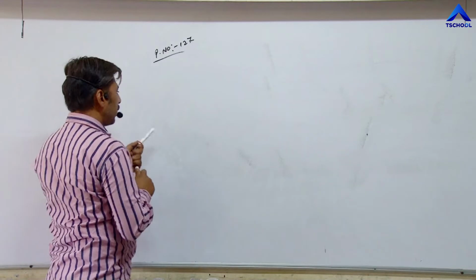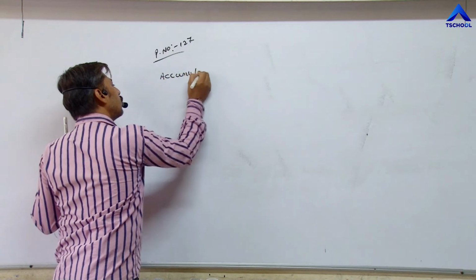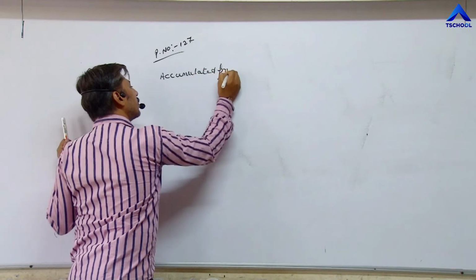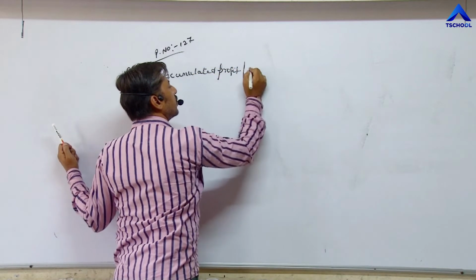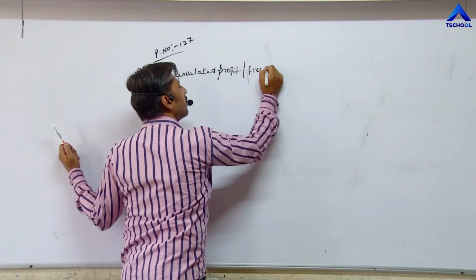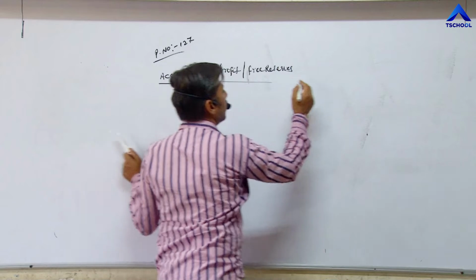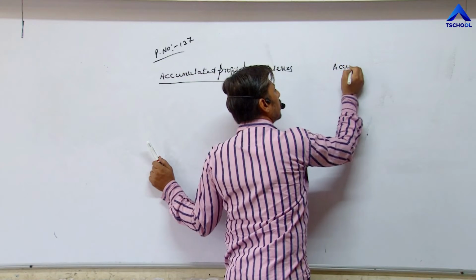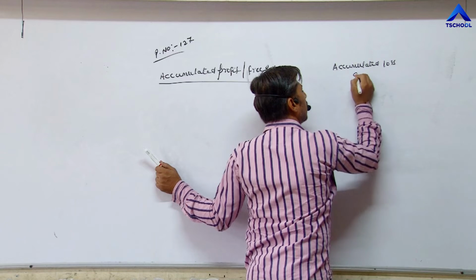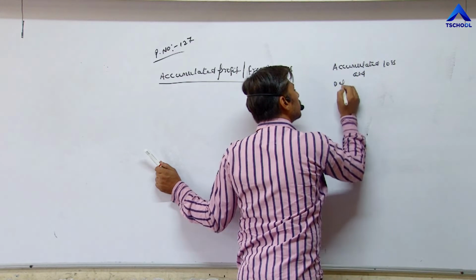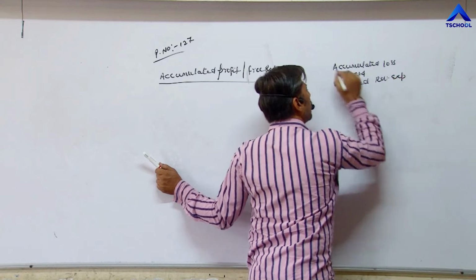One, accumulated profit or reserves, which is called free reserves. And another we have done, accumulated loss and deferred revenue expenditure.